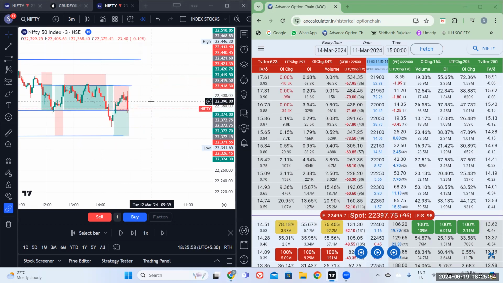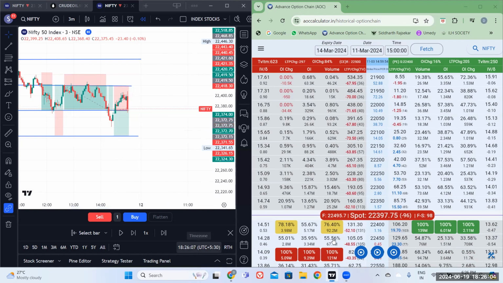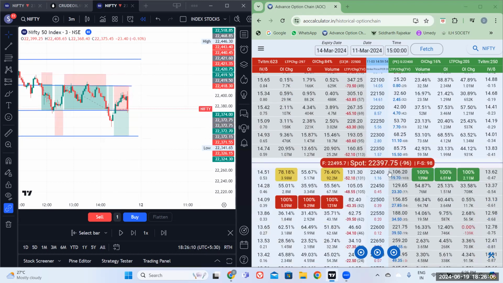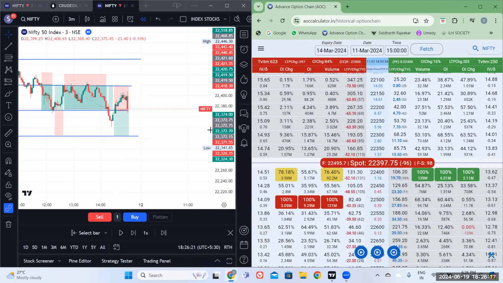Definitely one would lose; when you buy the option, there will be a time value loss. It's a practical thing. Now from here, what do we do? We need to wait. Now we are at the support of 22,272.